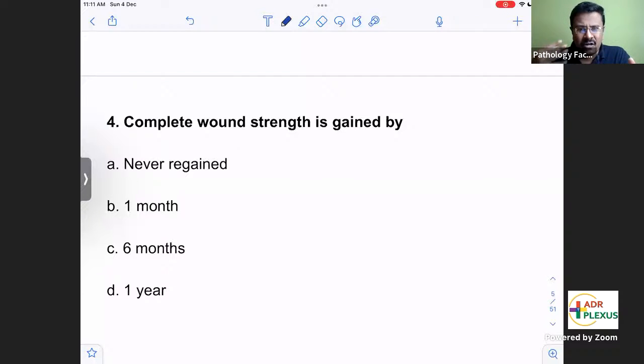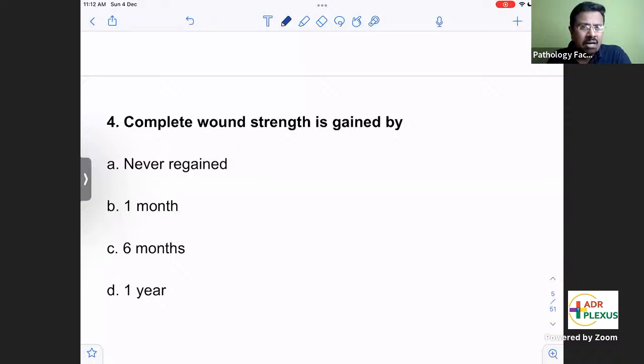When there is a lot of tissue loss, chance of infection, contamination, the wound will heal by secondary intention. The main mechanism there will be blood clot formation first. Then neutrophil cells will come and destroy the blood clot and eat away all these things, followed by macrophages and granulation tissue. Only when granulation tissue comes will the fibroblasts come and produce collagen, and the collagen is responsible for the scar tissue.